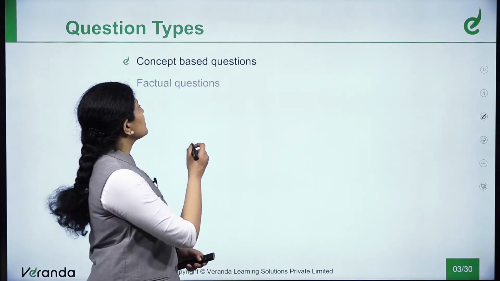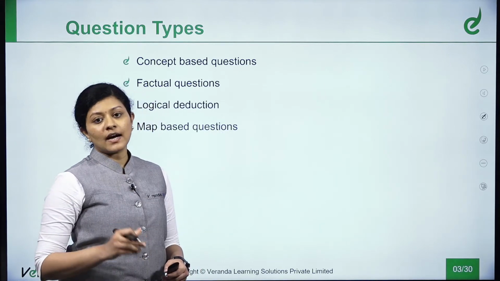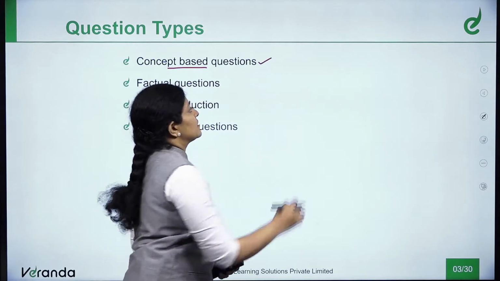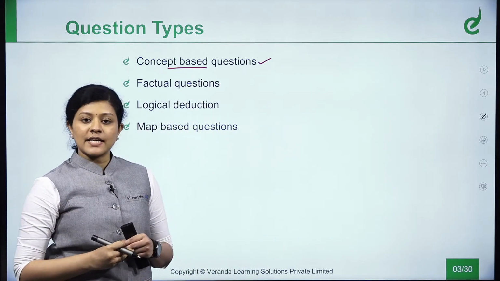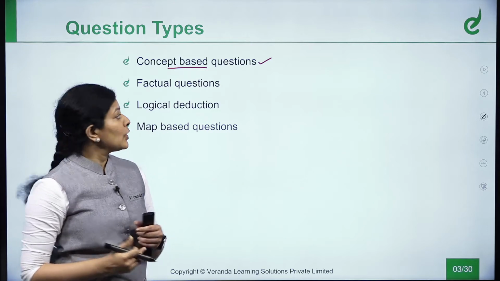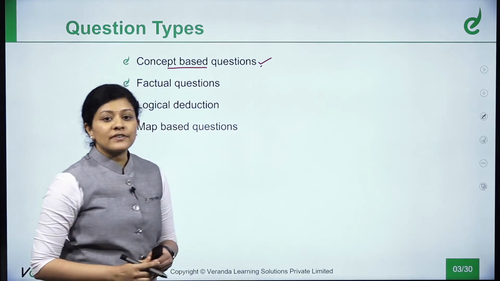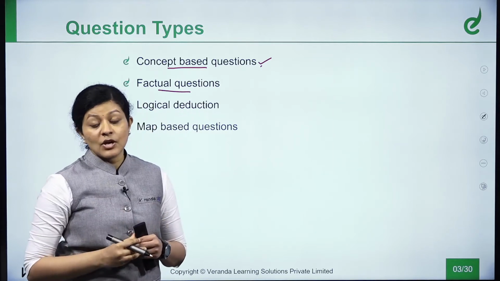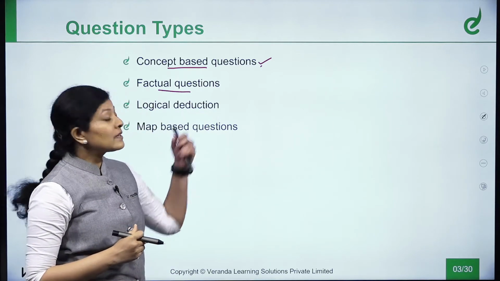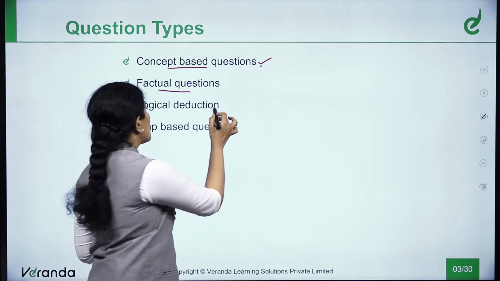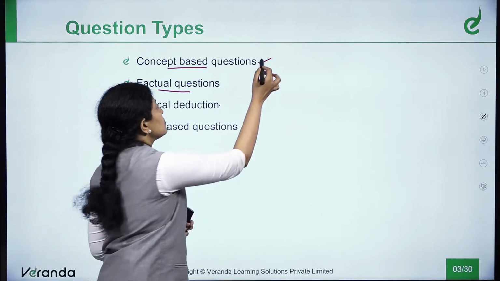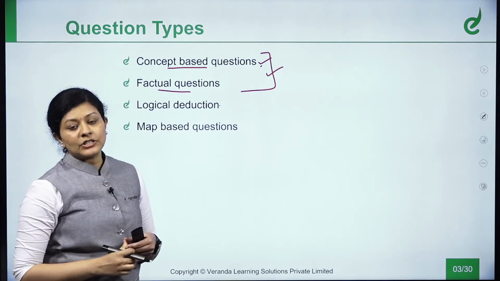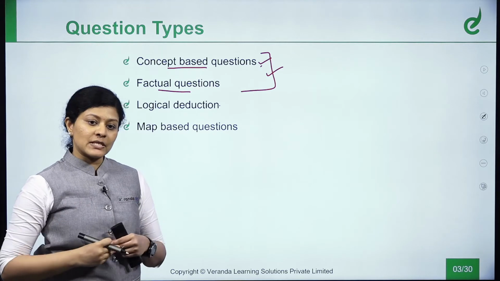Actually, there are different types of questions UPSC sticks to with regard to the geography question. First one is the concept-based question. If you have a clear-cut understanding about the concepts with regard to geography, you can easily attend this type of questions. Whereas the other one is factual. You have to remember certain facts. Those facts play an important role in these questions. The other one is logical deduction. With these two, in our clarity, we can come to a logical deduction of the answers, especially in statement-based questions.